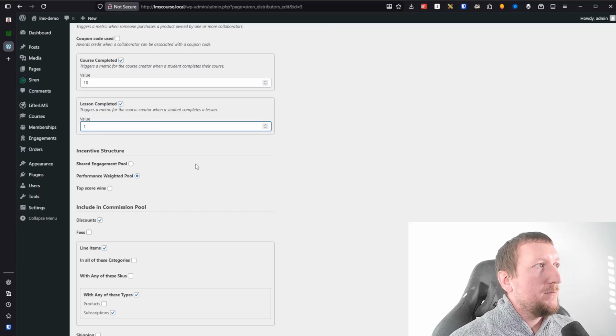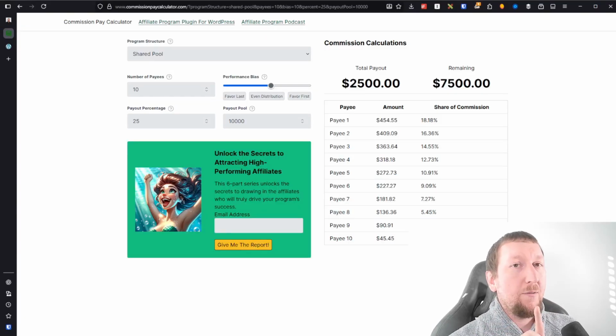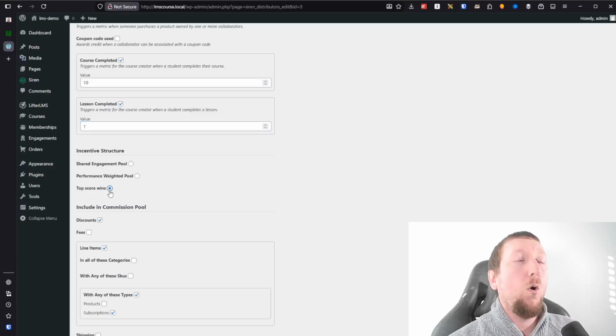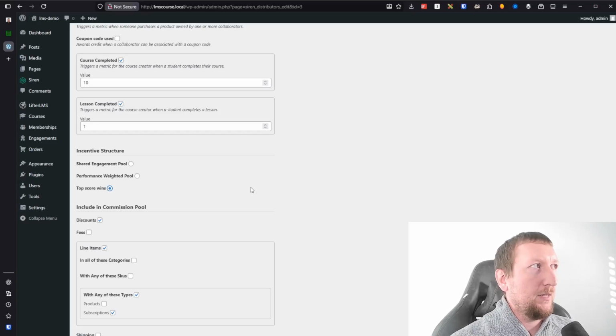And then top score wins. This one will pay one collaborator, not all of them. It will give the whole entire cut of the distribution to the person who earned the most points. You can use this for competitive opportunities where you're saying the top performer is going to get an extra 10% bonus or something like that. In that case, that would be roughly equal to the bias being basically non-existent. It would be basically one person would get the full 2,500 and everybody else would get nothing.